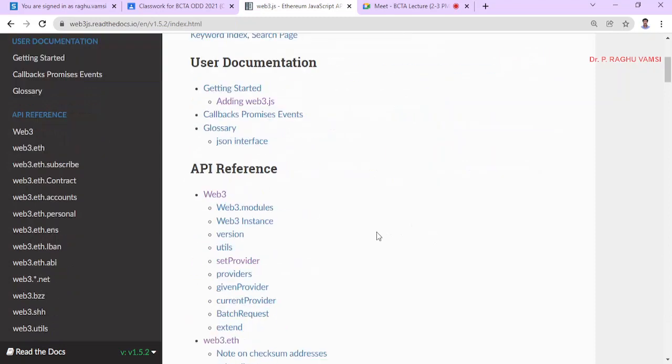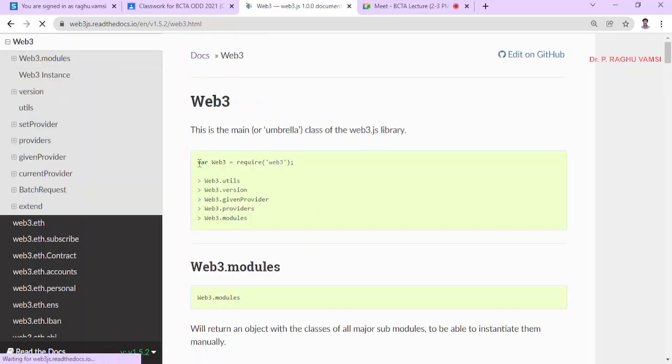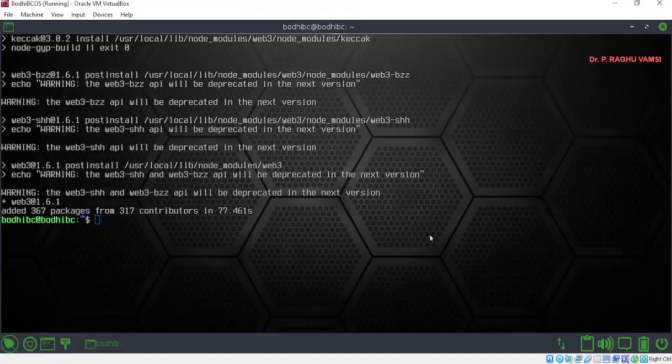We can go to web3.js, where these are the modules you will find. This is the API reference. We can go to the API reference here: web3.modules, web3 instance, etc. As we have used const on the console, when you are writing in a script you can use it as a variable: web3 is equal to require of web3. The same thing you can also do in Bodhi Linux.